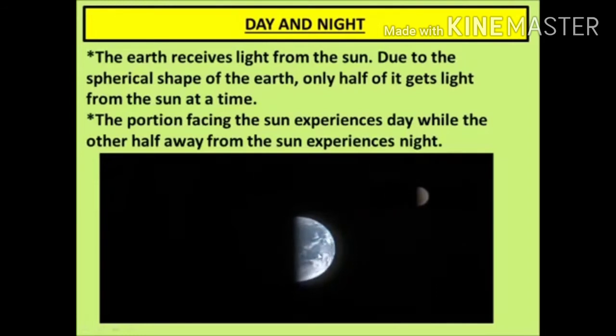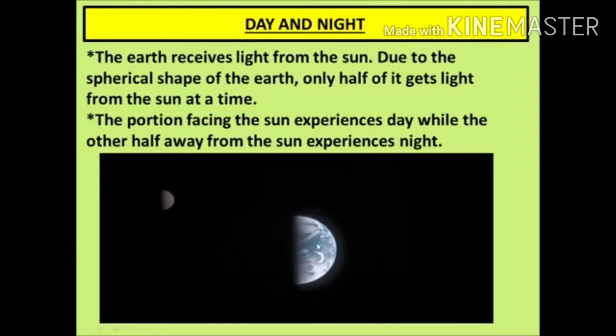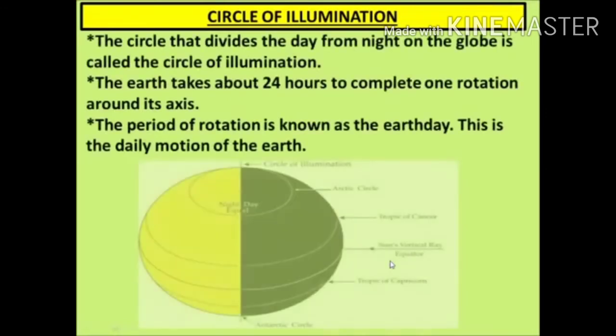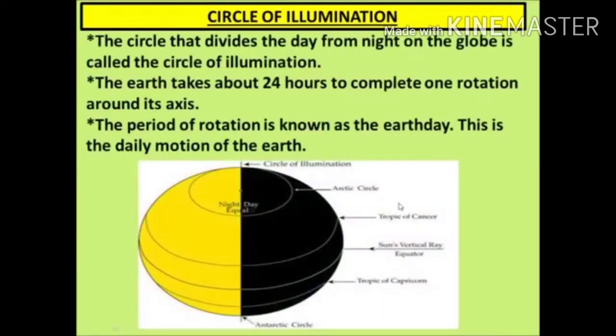As well, the natural satellite of the earth, the moon, also revolves around the earth. The moon also rotates and revolves around the earth, but its rotation time is the same as its revolution time. The next part is the circle of illumination.